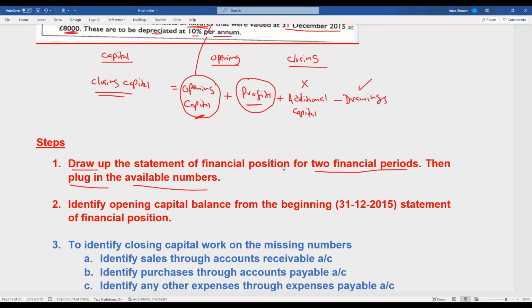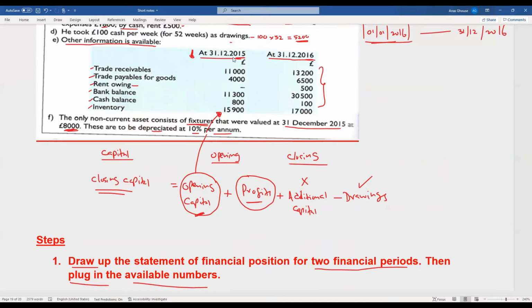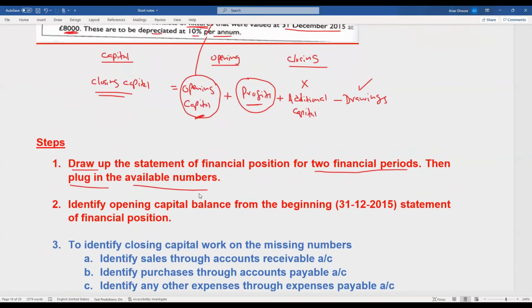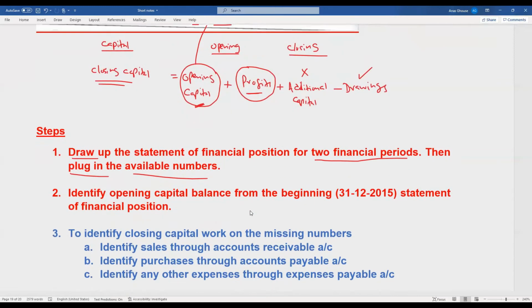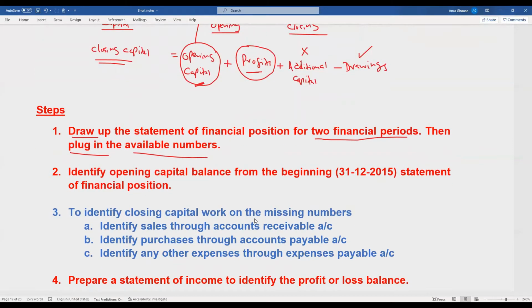When you draw up the statement of financial position, you can identify the opening capital balance from the beginning statement of financial position, which is 31st December 2015. Is that clear? Thereafter, to identify the closing capital, you need profit. So to identify closing capital, work on the missing numbers. What are the missing numbers? Identify sales through the accounts receivable account.